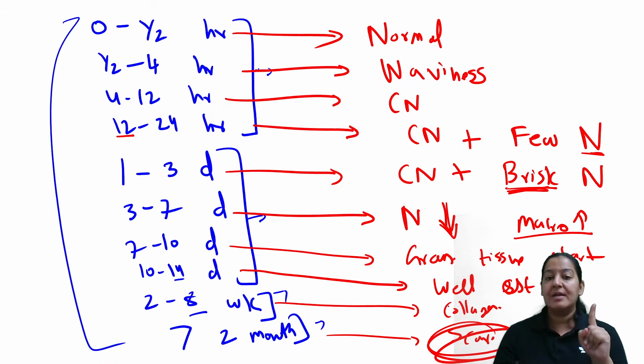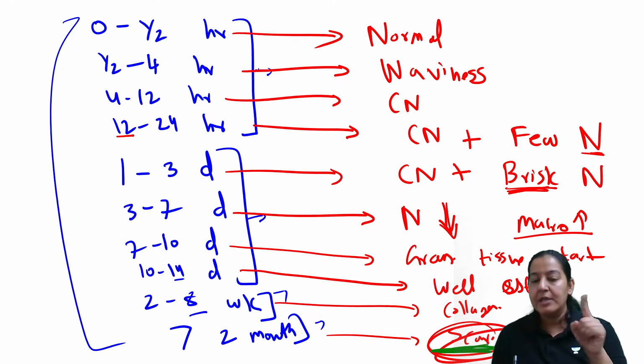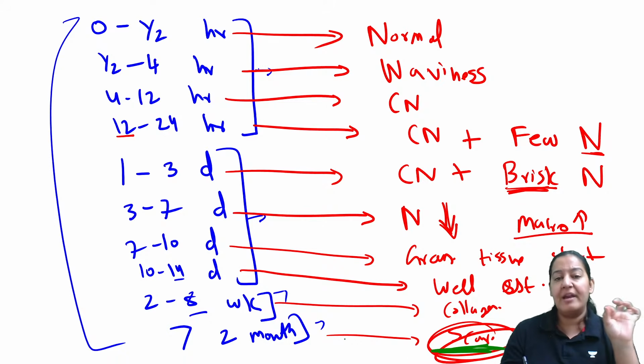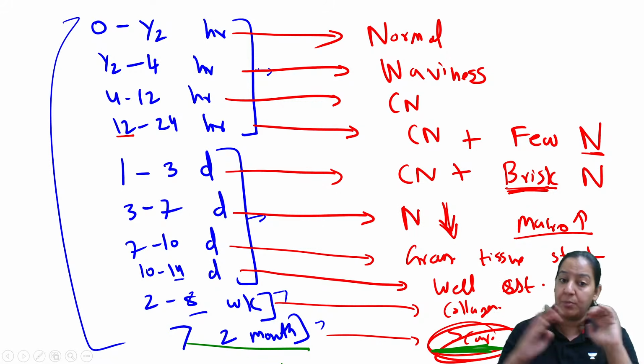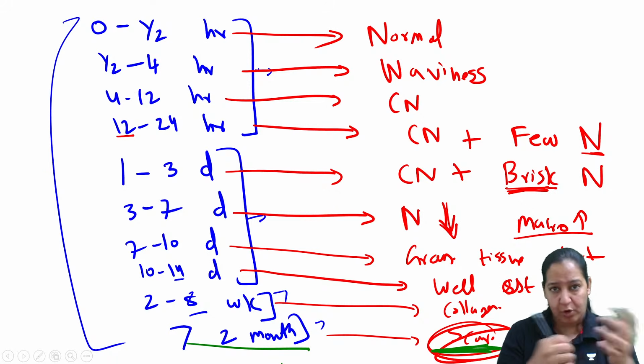So I will write, I can see a scar on my slide. So according to me, the impacted area is more than 2 months old. I don't know what more than 2 months is exactly. It can be anything. Take the history from the family members. More than 2 months, मतलब कब उसको last time MI का attack आया था? I don't know. It can be a silent attack also.